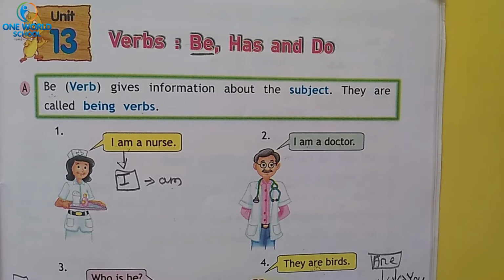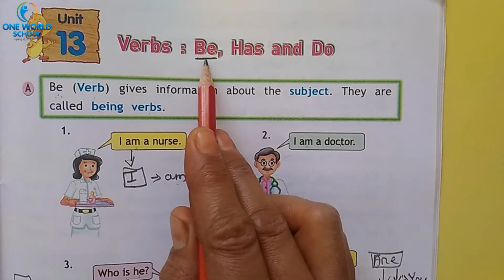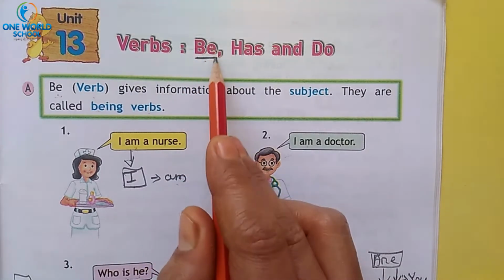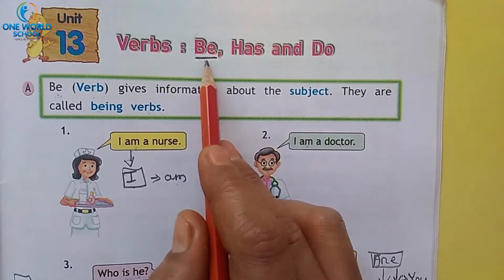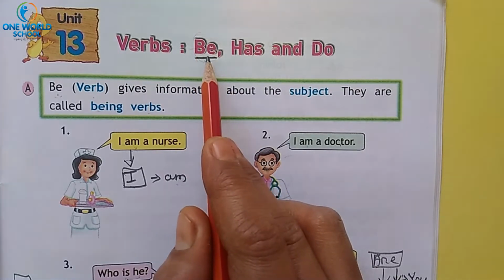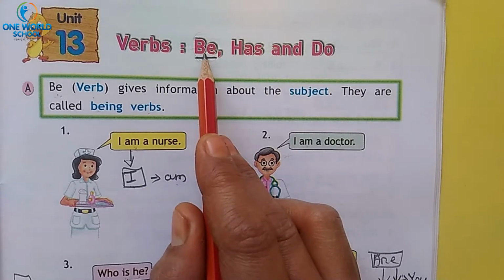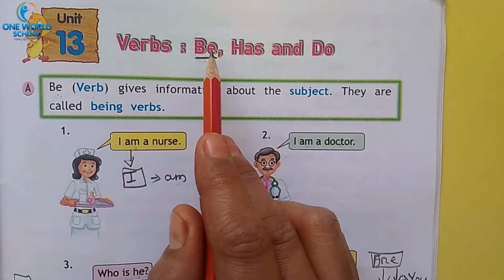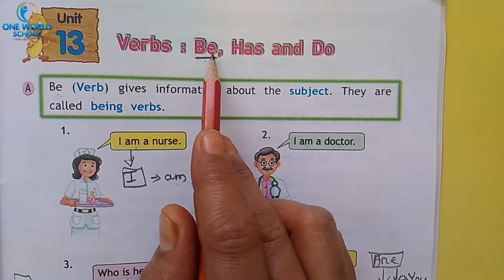Students, you just recall in the last class we have covered up to exercise number 3 of unit number 13, that is be. We completed the person of the verb, that is be. So be is called a being verb. We have completed up to this. Some of the examples of being verbs are am, is, are. Where these are used, we have already completed.